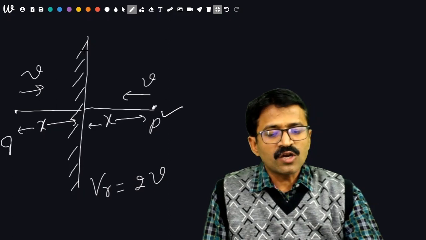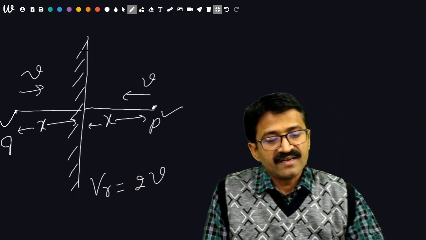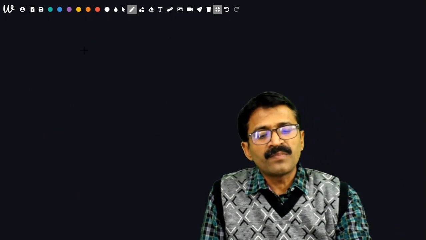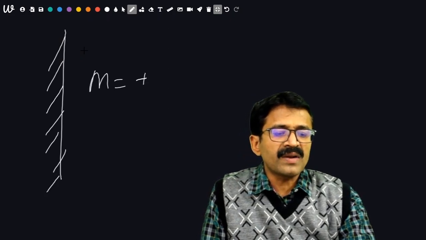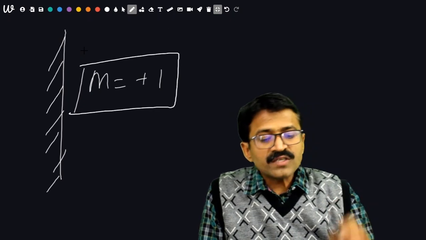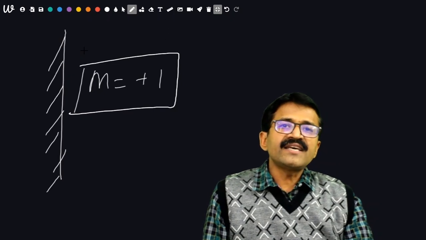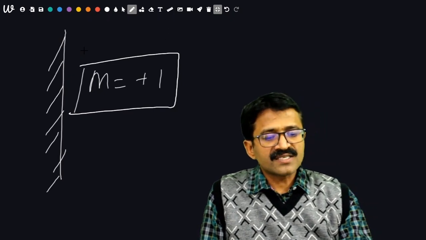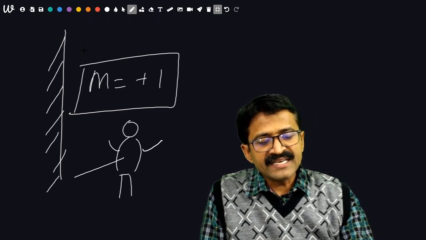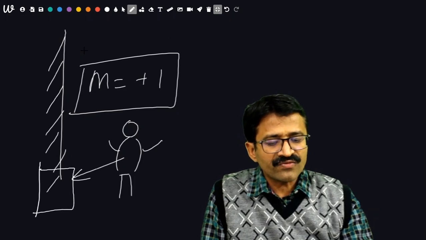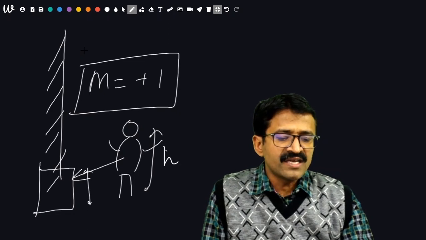Now, what about the nature of image with respect to object? The image will be laterally inverted. Then, what about the magnification of plane mirror? In the case of plane mirror, the linear magnification m will be +1. Then, what about the size of plane mirror so that one can see his complete image? If a person is standing here and wants to see his complete image, then he requires at least half of his length. If he is of height h, then the size of mirror should be h by 2.